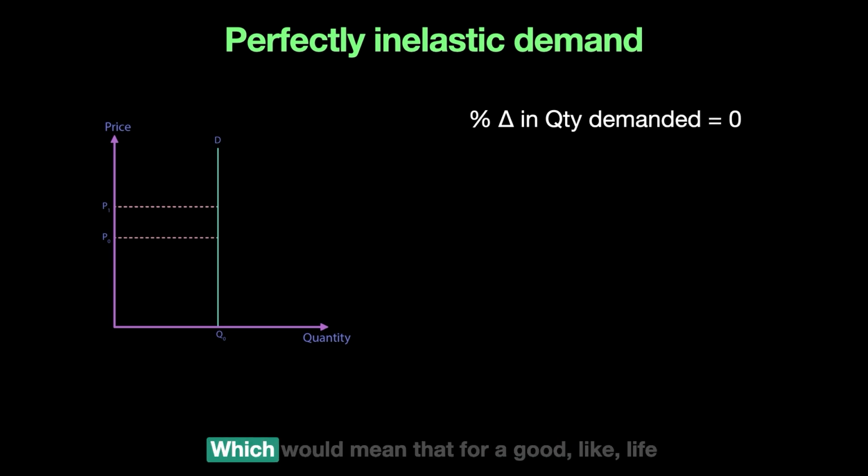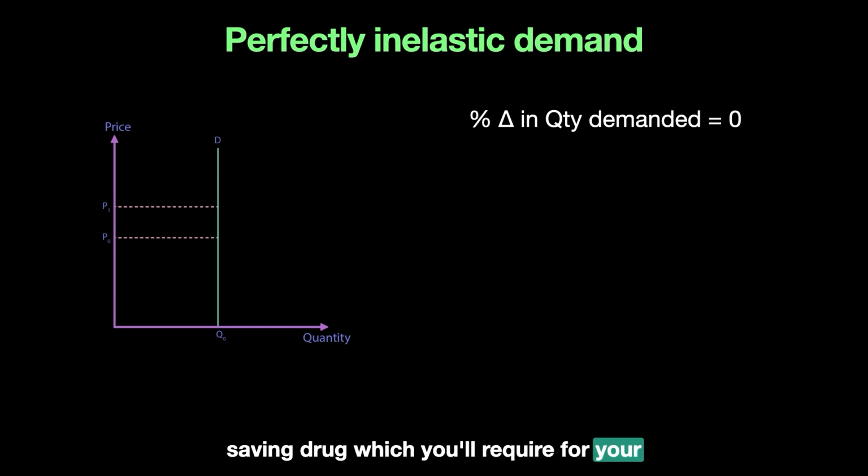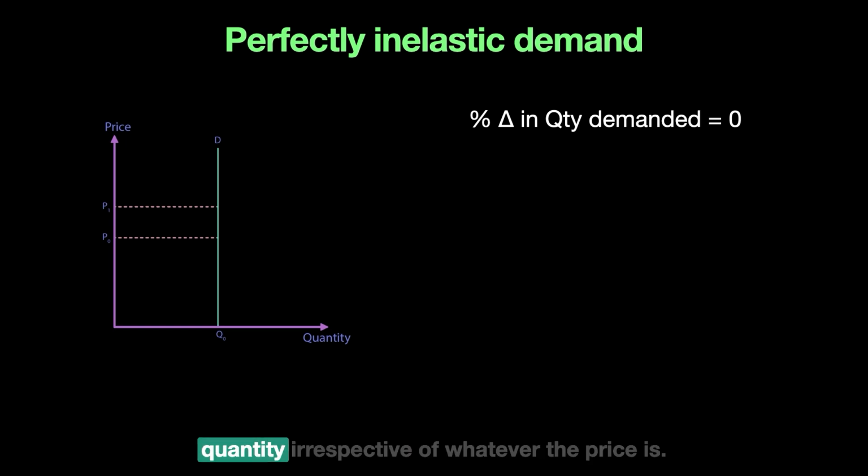Does that make sense? For a good like a life-saving drug, which you require for your life, you may not be cutting down on the quantity irrespective of the price. So you're willing to pay any price for this good and you're not changing quantity because your life depends on that.